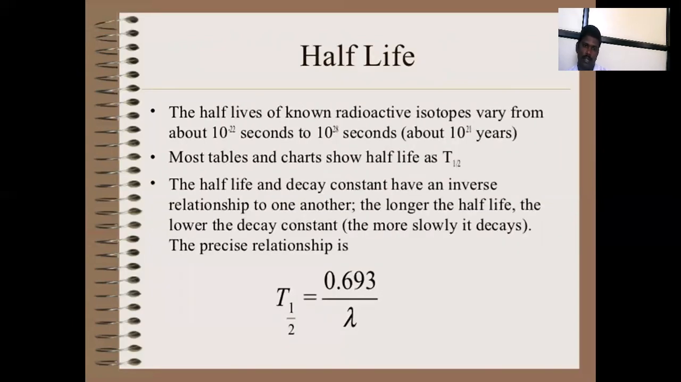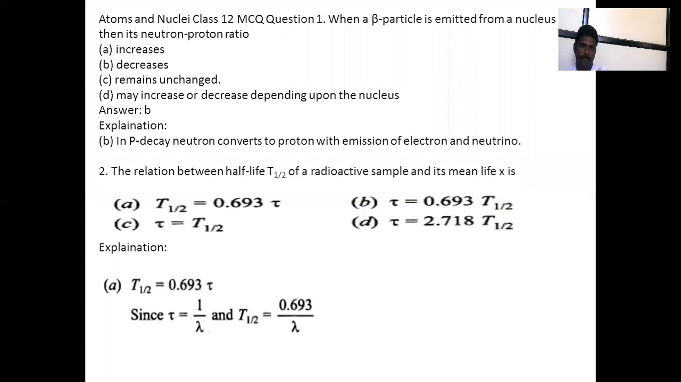The half-life of known radioactive isotopes varies very widely, from about 10 raised to minus 12 seconds to about 10 raised to 21 years. Most tables and charts write half-life as T1/2. The half-life and decay constant have an inverse relation: the longer the half-life, the lower the decay constant, and the more slowly it decays. The precise relation is T1/2 equals 0.693 upon lambda.